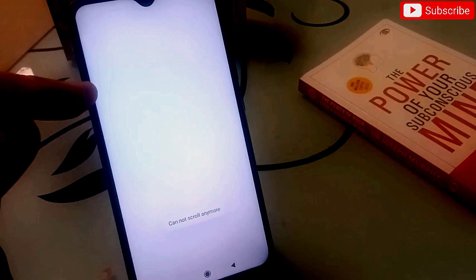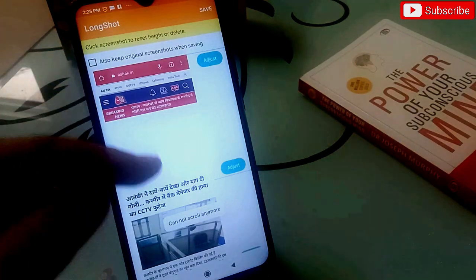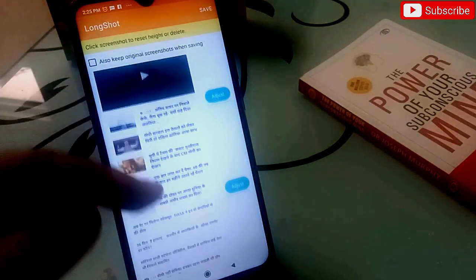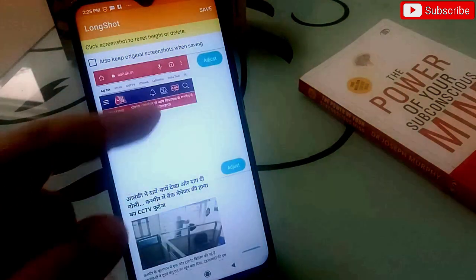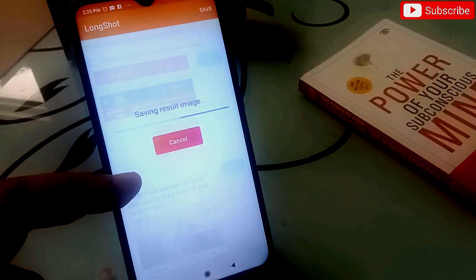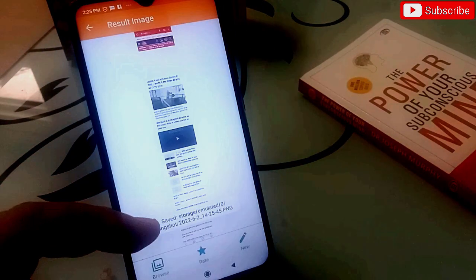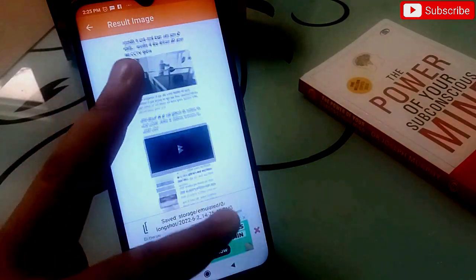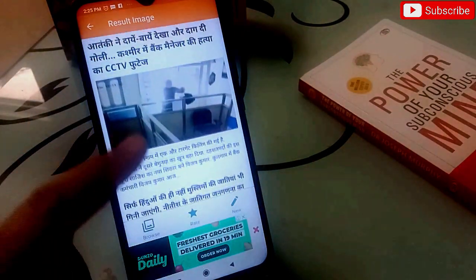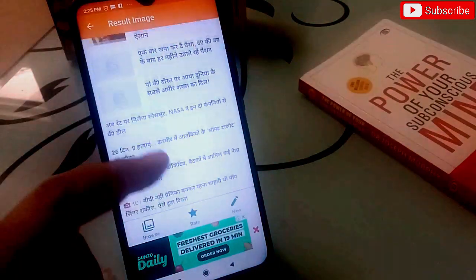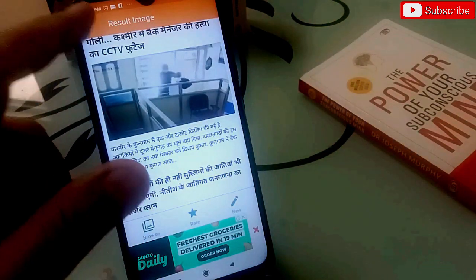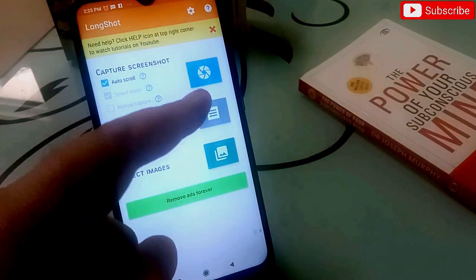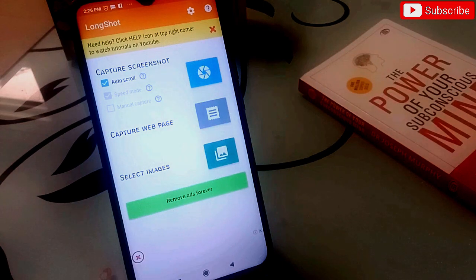To stop this one, I have to just press here on the top and the screenshot is there. See this one? This is the screenshot. That's a big screenshot. I can save this one here and I can share it on WhatsApp, Facebook, anywhere. And this is the screenshot which I got. So this is an amazing application to take the long screenshot just by clicking on this icon here. So you must try this application.